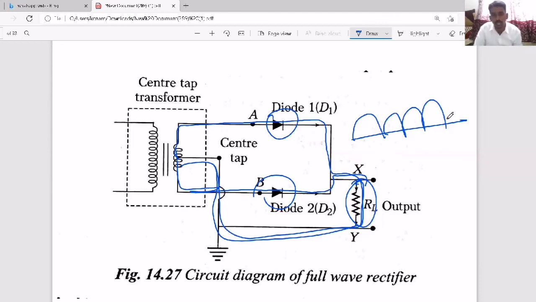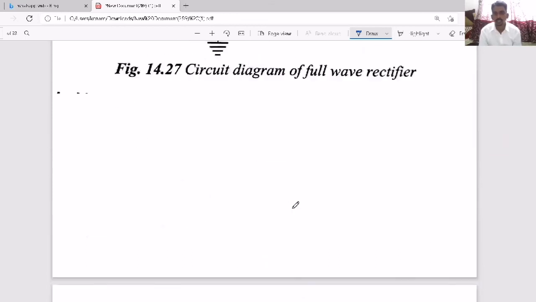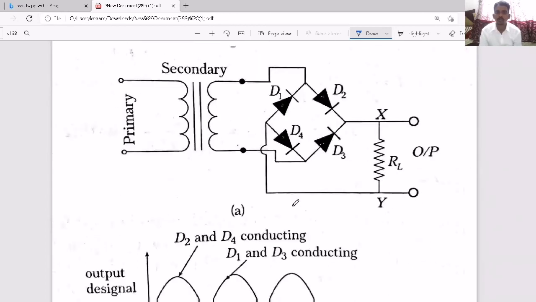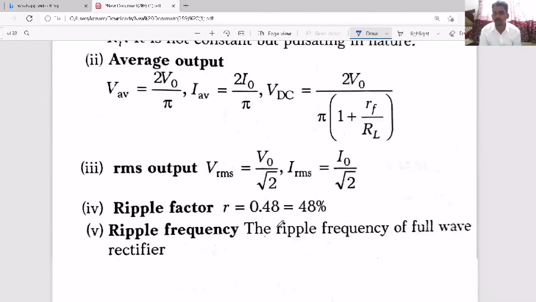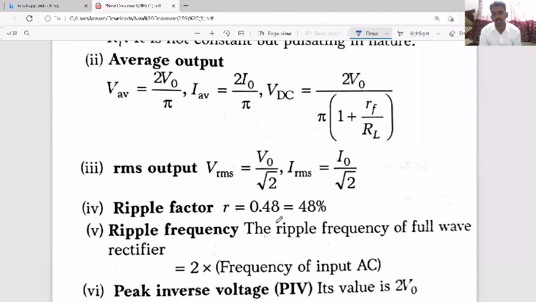Rectification means conversion from AC to DC. Here also, just understand the circuit, how D1 conducts for the positive cycle and how D2 conducts for the negative cycle. Based on that, questions will again be asked, like what is the average current, what is the RMS current, what is the ripple factor and so on. So please try to remember these values for the full wave rectifier also.